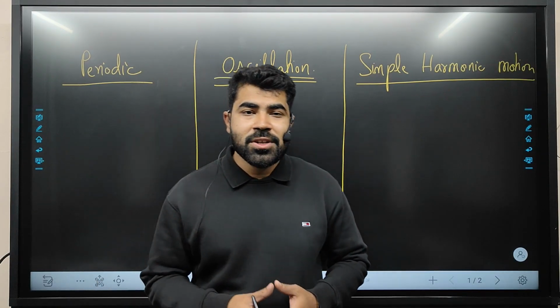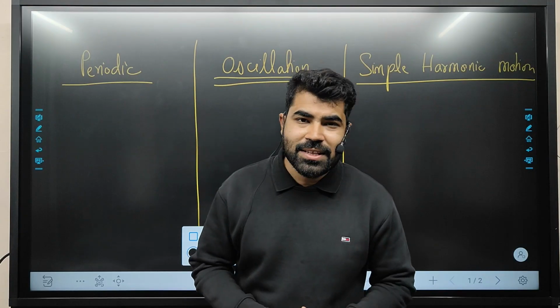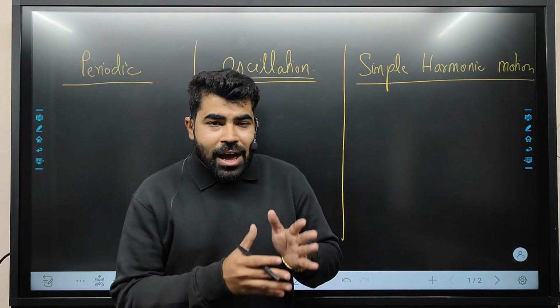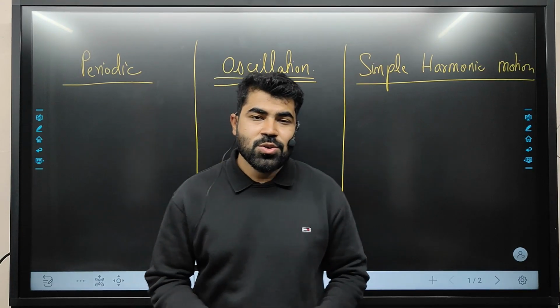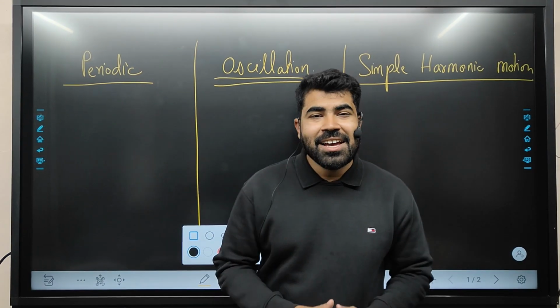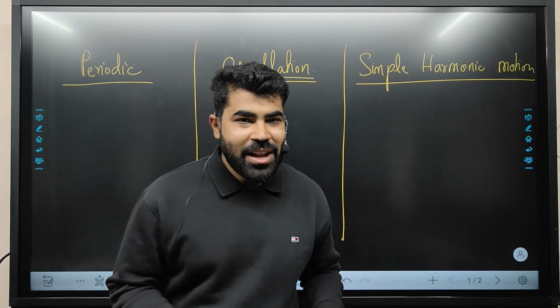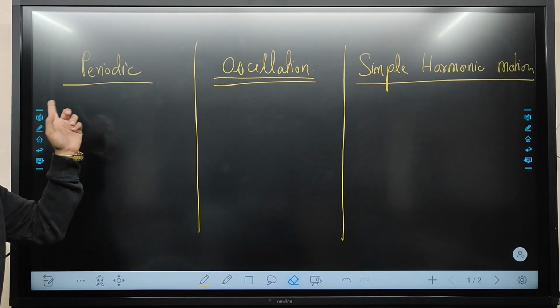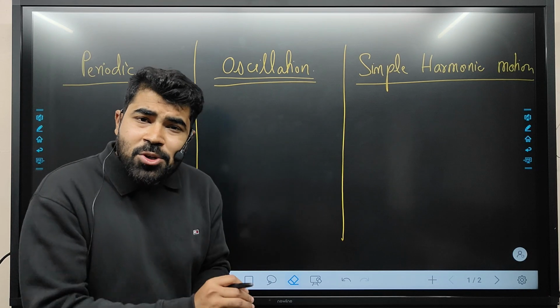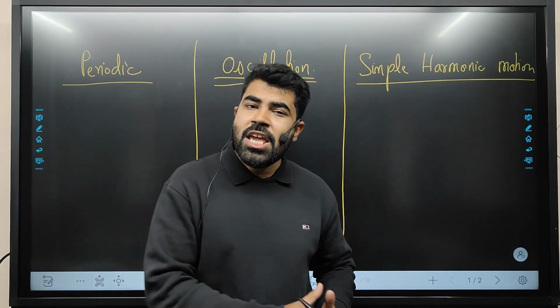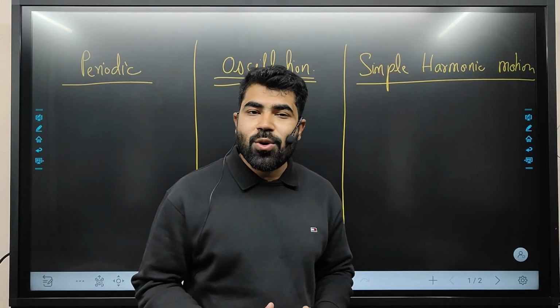Today we are going to study a very interesting topic in physics, that is periodic motion, oscillation and simple harmonic motion, that is called SHM. So let us start a very interesting session with this demo. Okay. So what is periodic motion? First of all, I will explain to you what is periodic motion. Any motion which is repeating after an equal interval of time, that is called periodic motion.